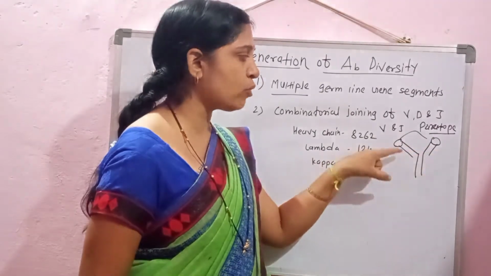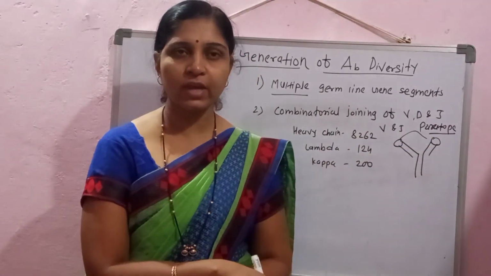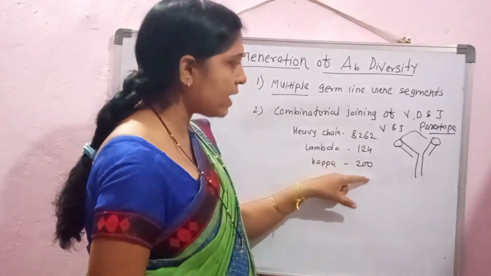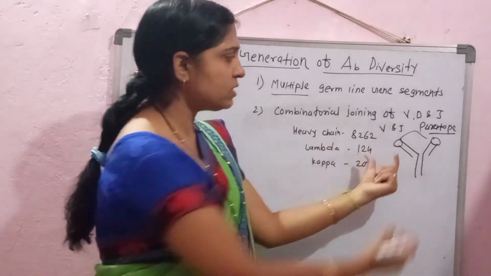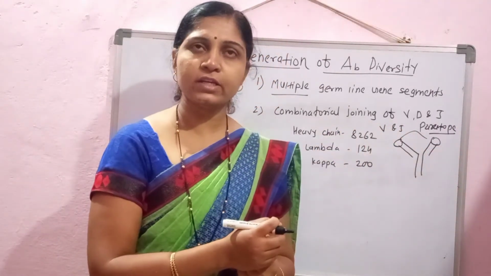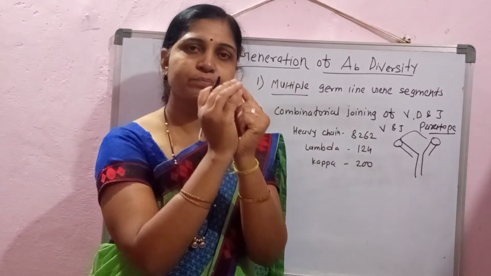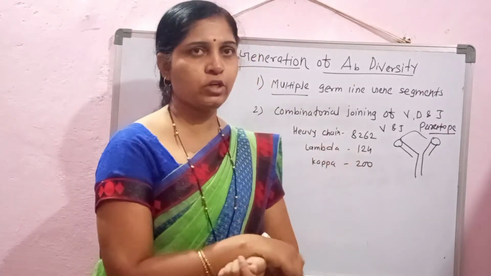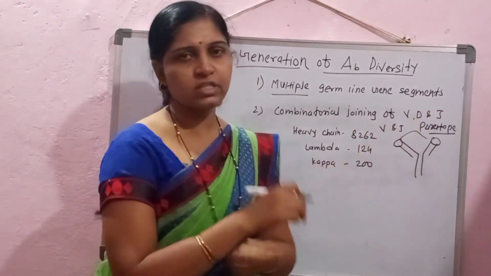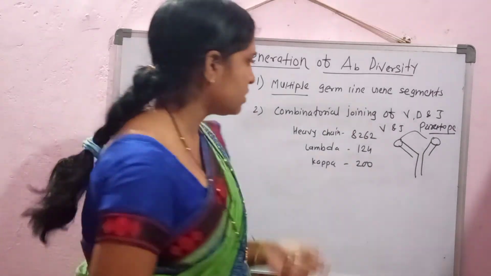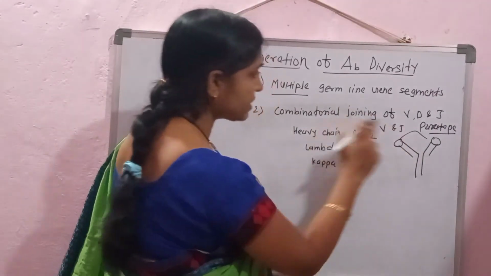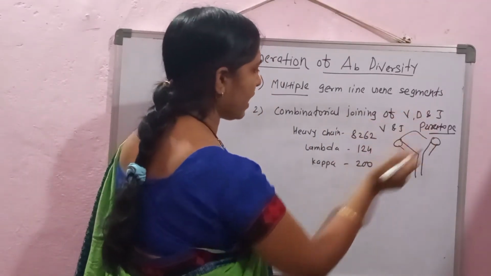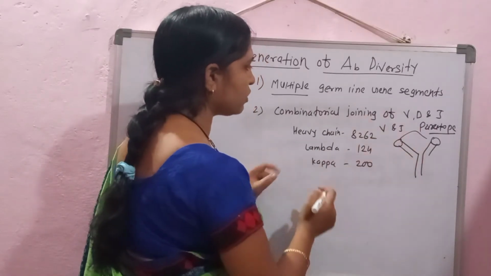These are formed by both heavy and light chains. So the complete immunoglobulin molecule is formed whenever there is joining of heavy and light chains, or the V, D and J gene segments. Means these V, D and J gene segments get joined with each other.